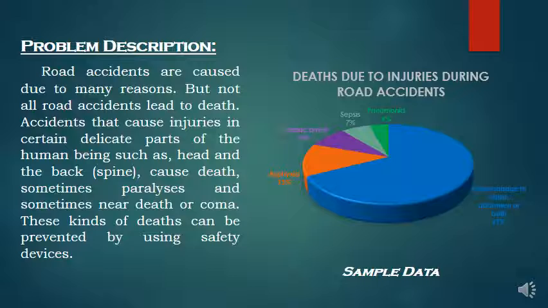4% of the deaths occurred due to pneumonia, 7% due to sepsis, a condition in which sudden inflammation occurs throughout our body, 9% due to cardiac arrest, 13% due to asphyxia, a condition which results in unconsciousness and suffocation, and 67% due to the blockage of blood in the chest, abdomen, or both. This can be prevented by using some safety devices.